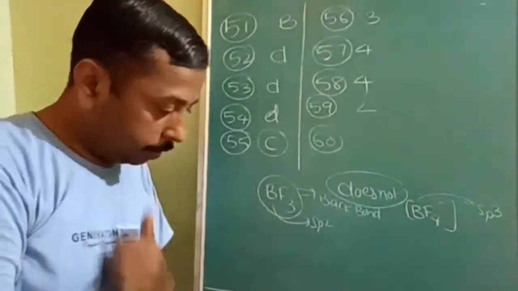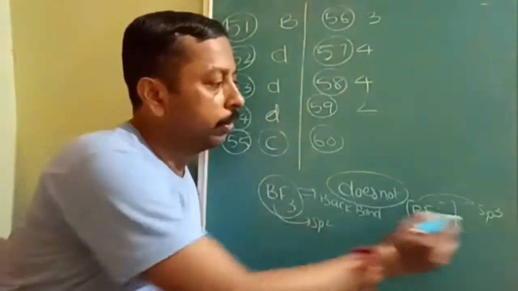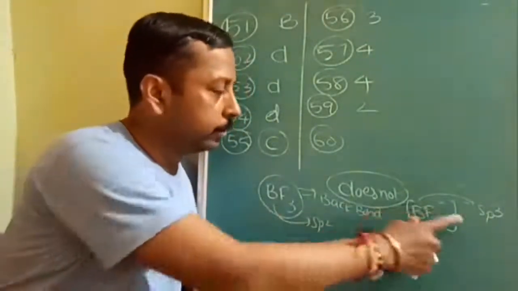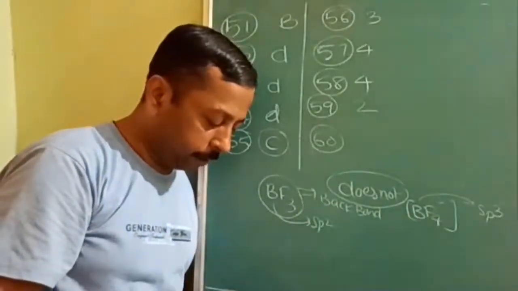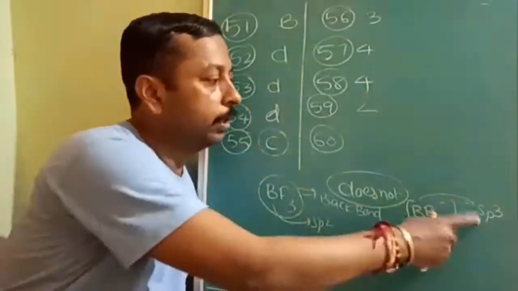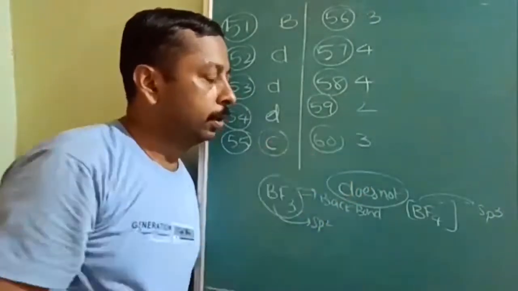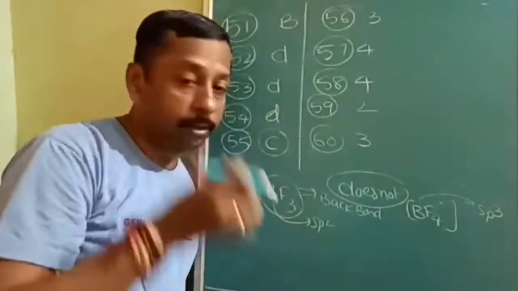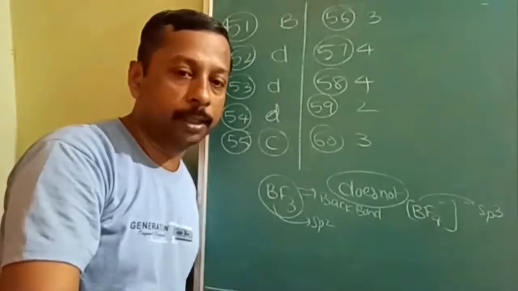60th, boron fluorine bond length increases. Yes, sp2 has only 3 orbitals, here 4 orbitals, so bond length will increase. Hybridization of boron is changing from sp2 to sp3. That is also correct. Third, FBF bond angle increases. No, here it is 120, here it is 109 degree 28 minutes. So in the third option, the bond angle does not increase but decreases from 120 to 109 degree. Therefore, C option is correct. 60th question, why C option, is it understood?